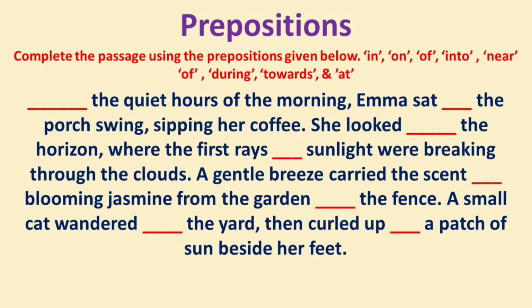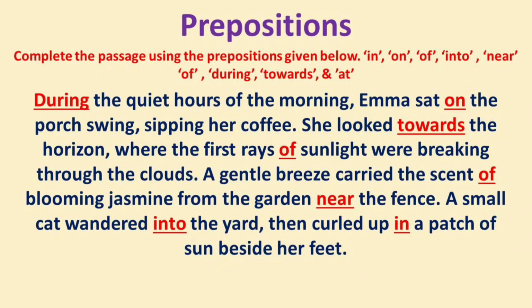Complete the passage using the prepositions given below. In, on, of, into, near, of, during, towards, and, at. Dash the quiet hours of the morning, Emma sat dash the porch swing, sipping her coffee. She looked dash the horizon, where the first rays dash sunlight were breaking through the clouds. A gentle breeze carried the scent dash blooming jasmine from the garden dash the fence. A small cat wandered dash the yard, then curled up dash a patch of sun beside her feet.